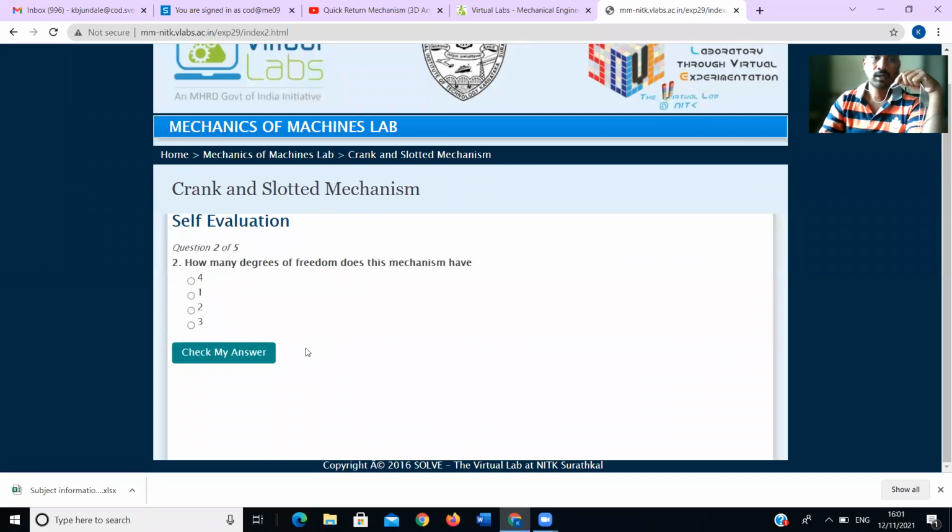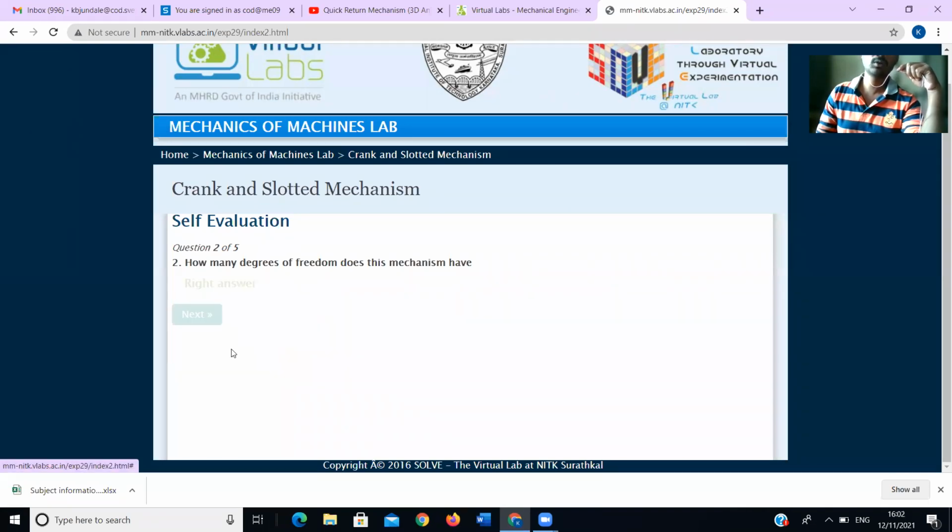Next, how many degrees of freedom does this mechanism have? One degree of freedom. In the mechanism we saw, it has only one direction of movement, either sliding or rotary movement. If it provided rotary as well, then we could say two degrees of freedom. In that mechanism there was only one sliding movement, so we can say one degree of freedom.